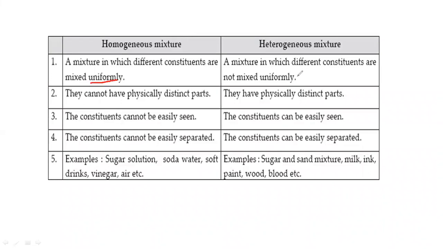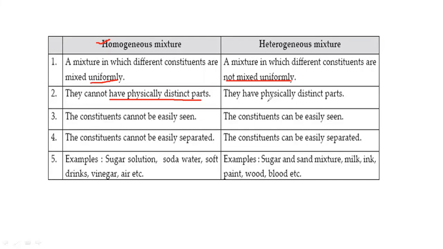But in case of oil in water mixture, the particles were not distributed in a uniform manner. In case of sugar solution, the components were not separated by a definite boundary. So the sugar solution will be an example of homogeneous mixture.